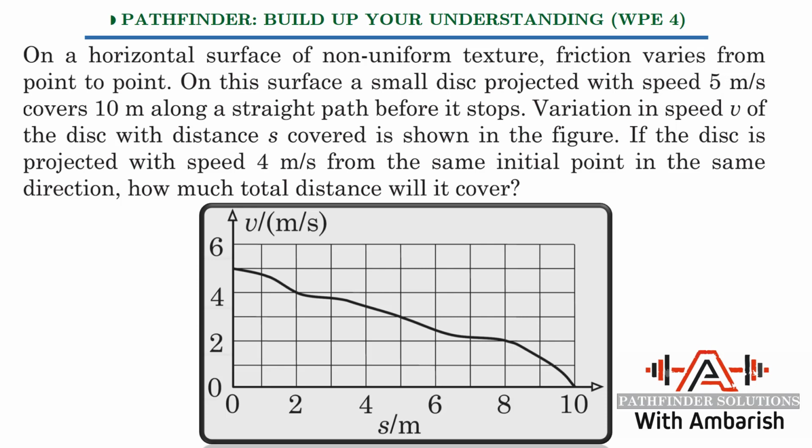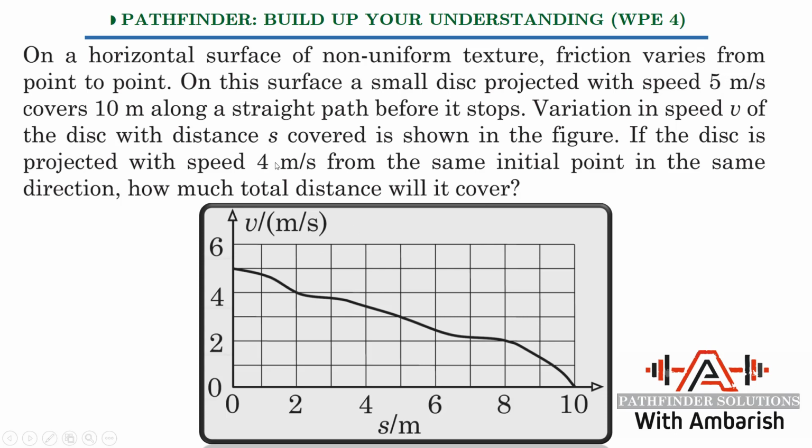So here's the question. On a horizontal surface of a non-uniform texture, friction varies from point to point. On this surface, a small disk is projected with speed 5 meters per second and covers 10 meters along a straight path before it stops. Variation in the speed v of the disk with distance s covered is shown in the figure. If the disk is projected with speed 4 meters per second from the same initial point in the same direction, how much total distance will it cover?